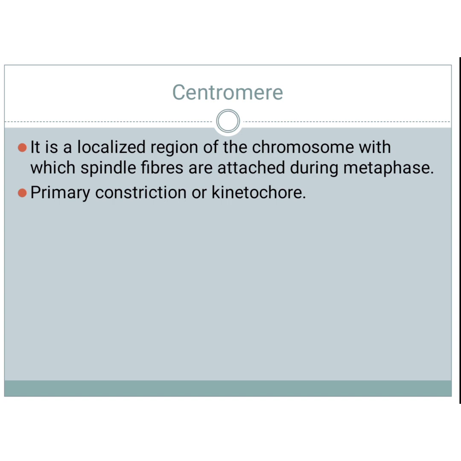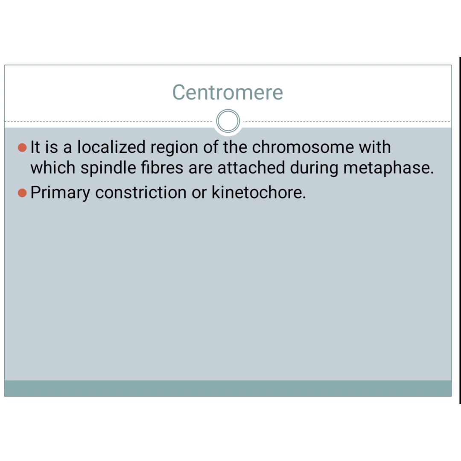Centromere. It is also known as kinetochore or primary constriction. It is a localized region of the chromosome to which spindle fibers are attached during metaphase. Okay, a localized region of the chromosome. And what are its important functions? Orientation of the chromosome at metaphase, movement of chromosome during anaphase, formation of chromatids, and chromosome shape.